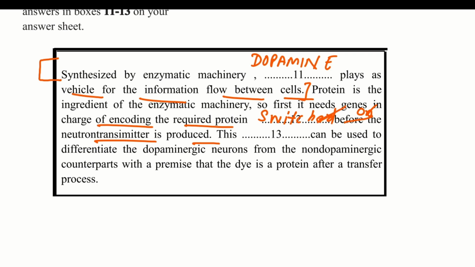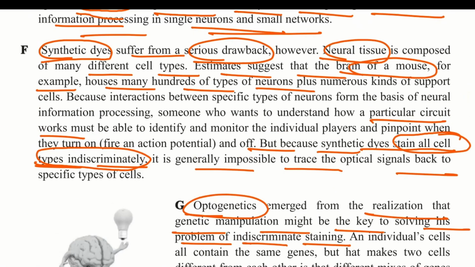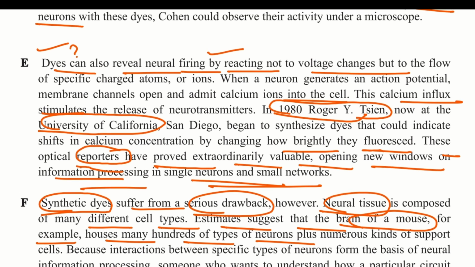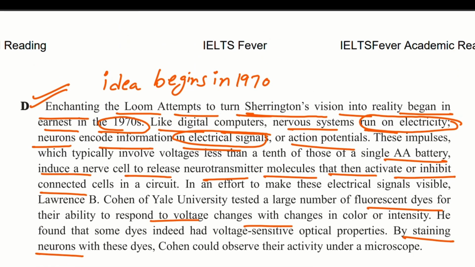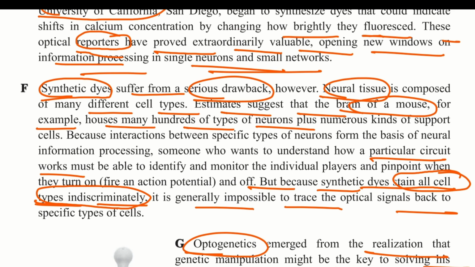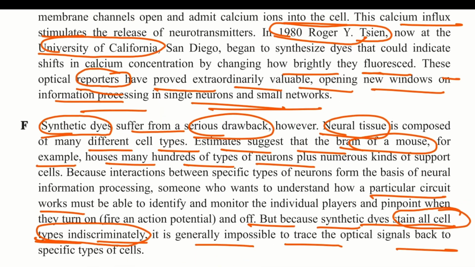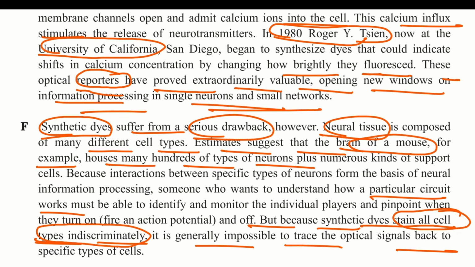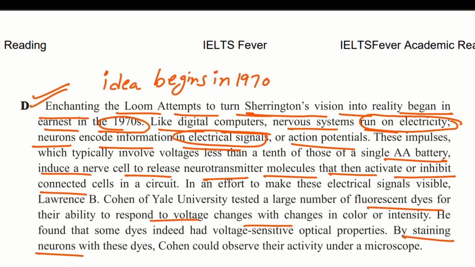The answer is they will switch on, and the location of this answer is in D, which we have already discussed here: genes encoding the protein components of the machinery are switched on in dopamine producing neurons.